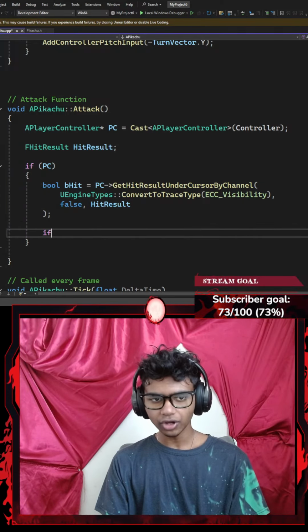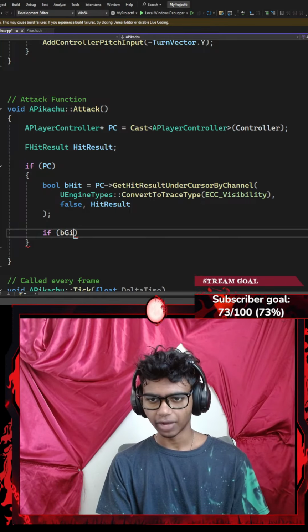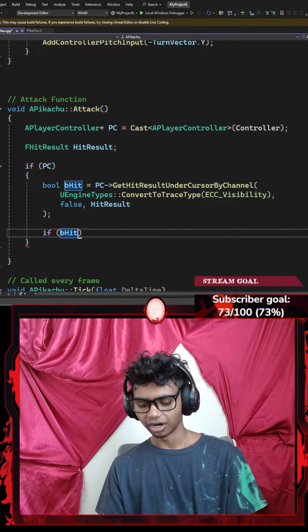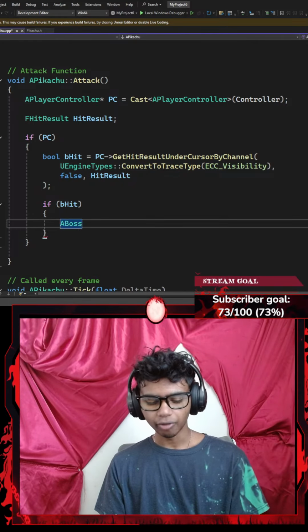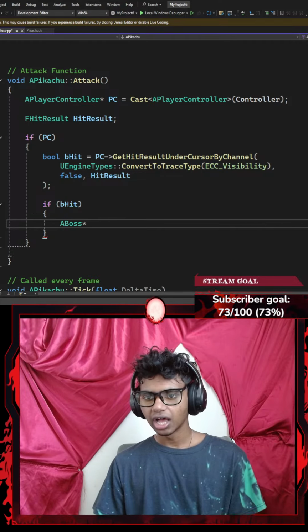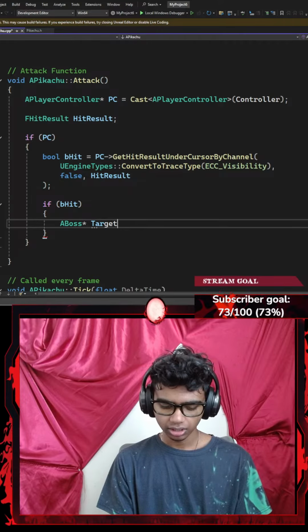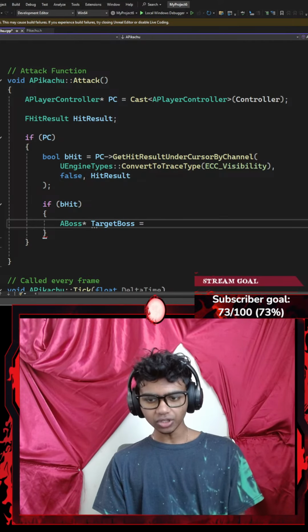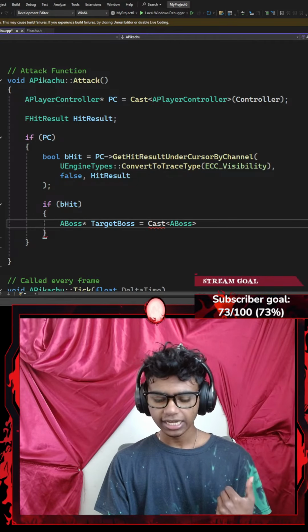Next up, once I'm done with that, I'm going to add a nested if statement to check if my Boolean bHit variable is set to true, if I did get a hit, then I'm going to do something. From my ABoss actor class, I'm going to represent that using a pointer called, let's see, TargetBoss. Which is going to be equal to a cast with angle brackets, and I want to add a parameter of my ABoss. I want to cast my ABoss with a pair of parentheses.